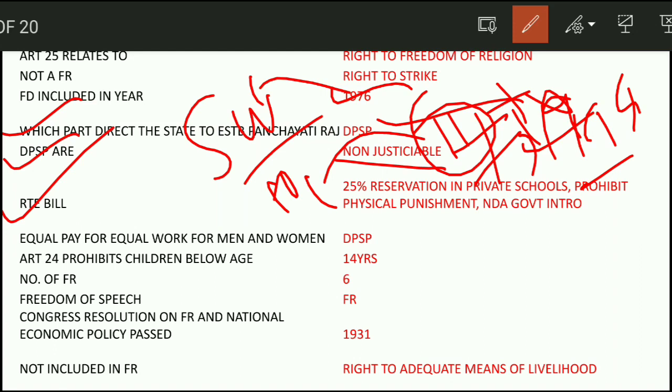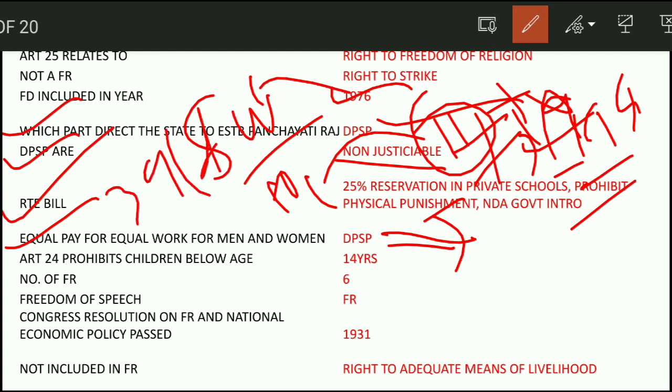Next question. DPSP are non-justiciable. Right to Education Bill: 25% reservation in private schools and prohibition of physical punishment in government schools was introduced. So these are some of the points you need to know. Next question. Equal pay for equal work for men and women comes under DPSP, and it is under Article 39D.